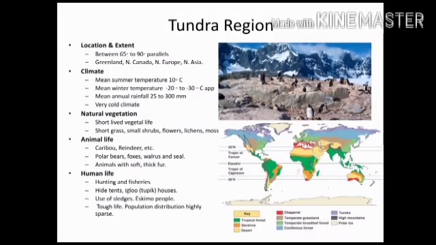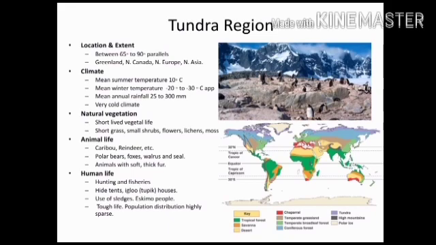Extent in Greenland, North Canada, North Asia, and North Europe. Mean summer temperature is 10 degrees Celsius and winter temperature is minus 20 to minus 30 degrees Celsius. Mean annual rainfall is 25 to 300 millimeters. Here climate is very cold.